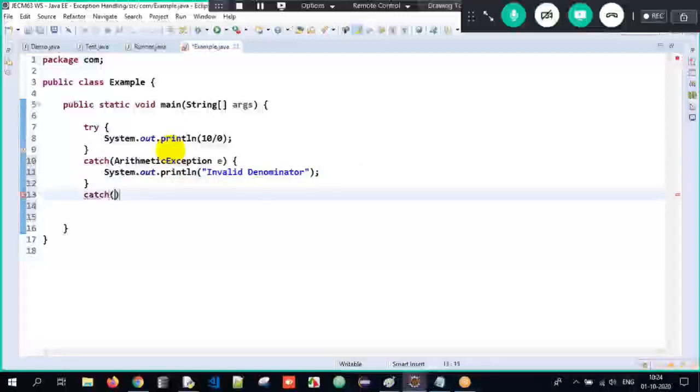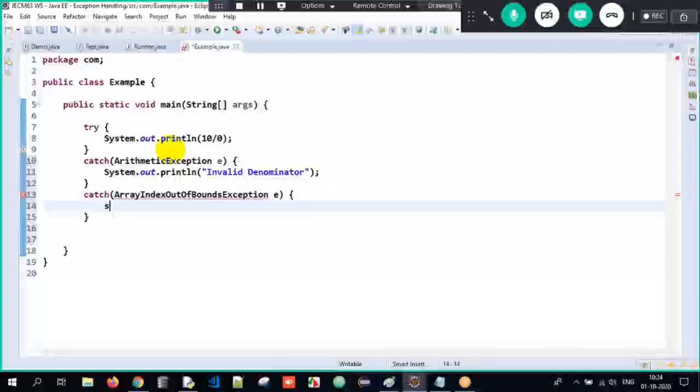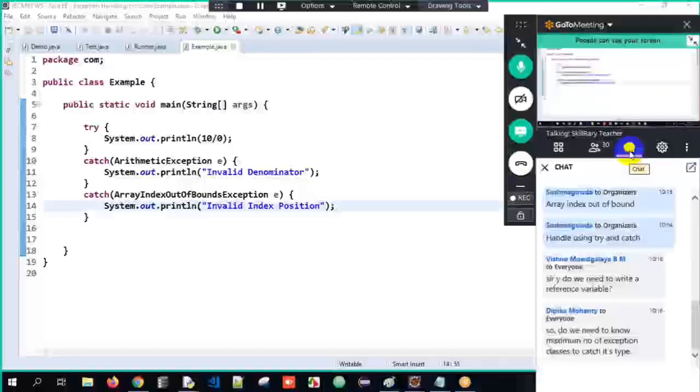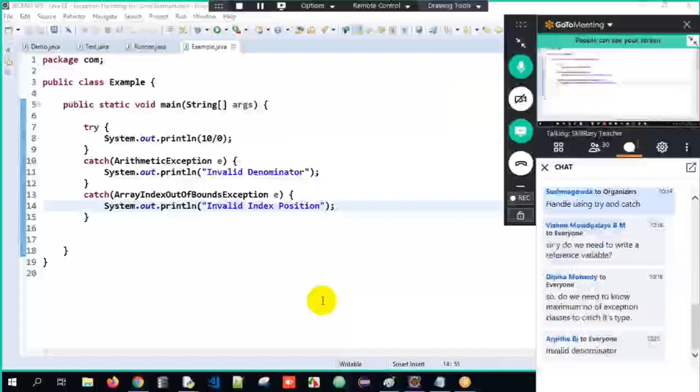Can one try block have multiple catch blocks here? Your answer is absolutely yes. One try block can have any number of catch blocks here, but only that specific catch block will get executed. So now tell me, what will be the output of this program? Will it be invalid denominator, or will it be invalid index position? What will be the respective output? Will the first catch block get executed or the second catch block?